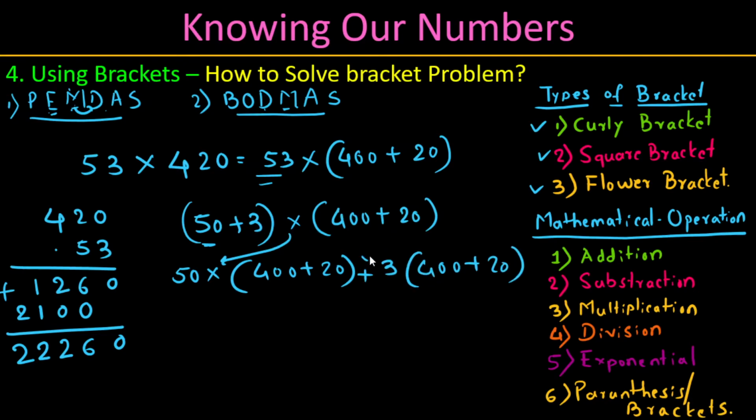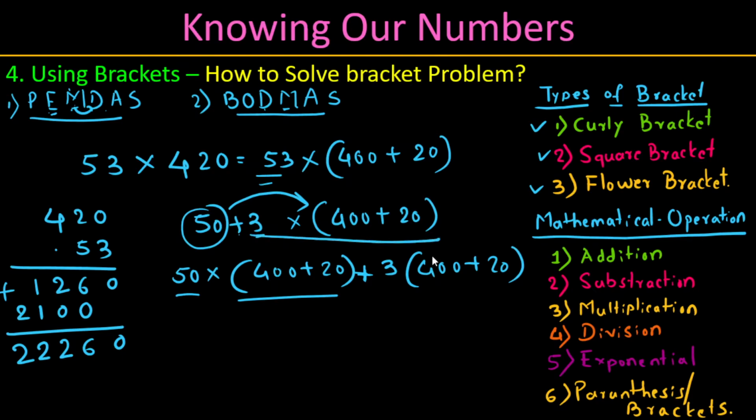Just see here how exactly it looks. We have opened one bracket and multiplied this 50 completely with this one. Then we added plus here and multiplied 3 completely with this one. This is the methodology to follow. Now it is simple to add. 5 into 4, how much? 20. How many zeros? 1, 0, 2, 0, 3 zeros, 0 0 0.